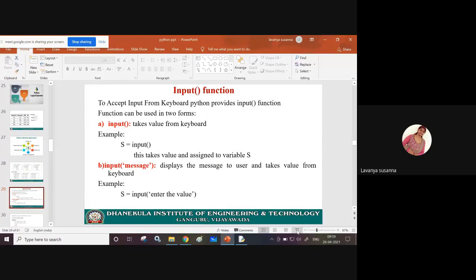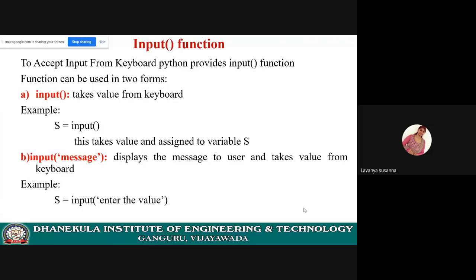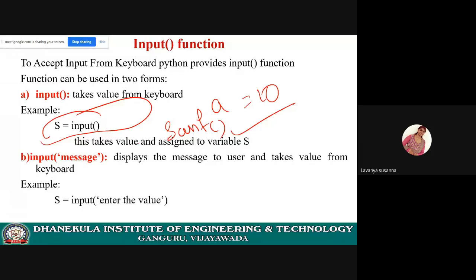Next, input function. Now, you are assigning like this, right? A equal to 10. Now, if you want to take this input from the keyboard, what is the function? Input function. Just like scanf in C language, in Python you are using the input function. Write the name of the function and give parentheses.